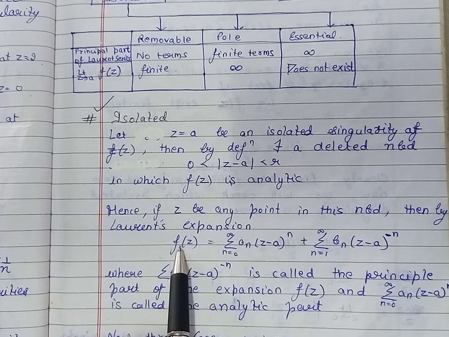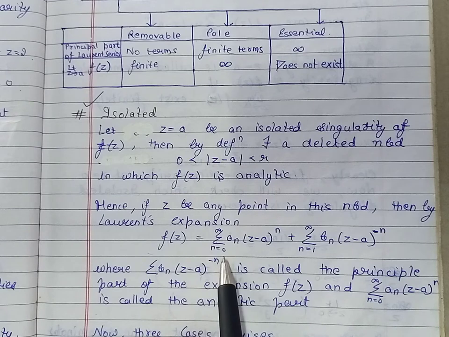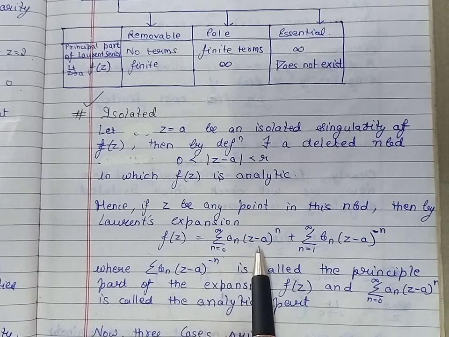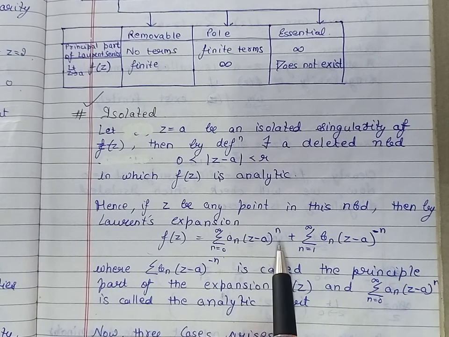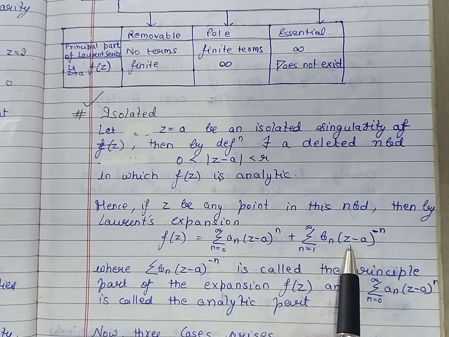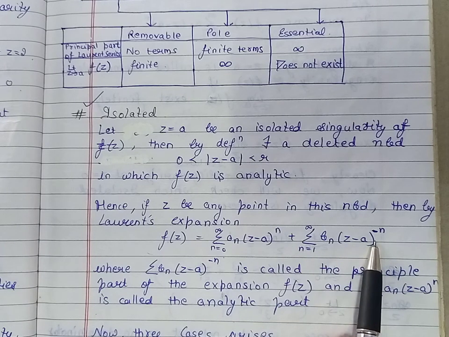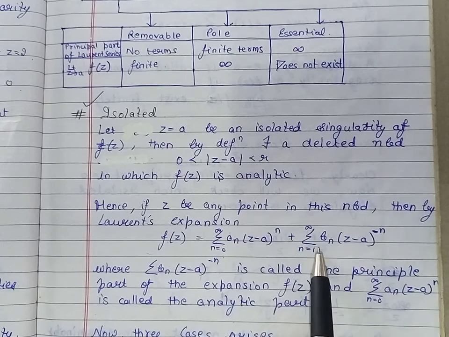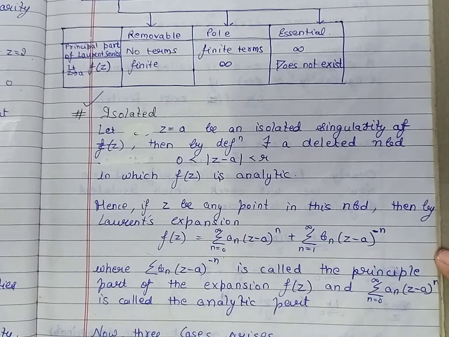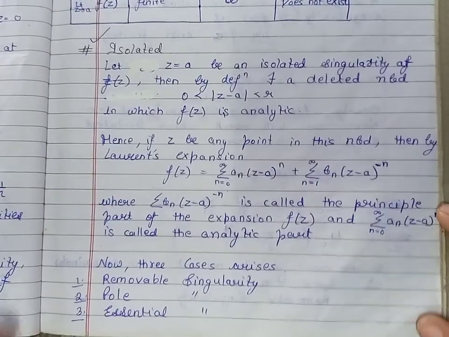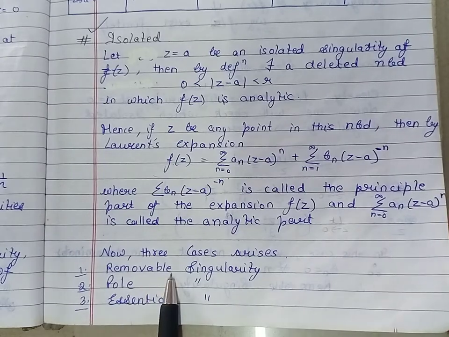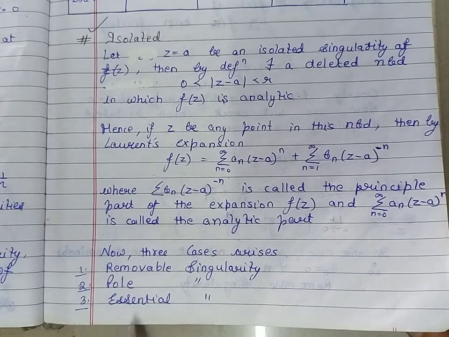as f of z is equal to summation n varies from 0 to infinity a n into z minus a whole raised to the power n plus summation b n z minus a whole raised to the power minus n. This part is called the principal part of the expansion of the function f of z. Now we can classify isolated singularities in three categories. First is removable singularity, second is pole, third is essential singularity. Now let us discuss them one by one.